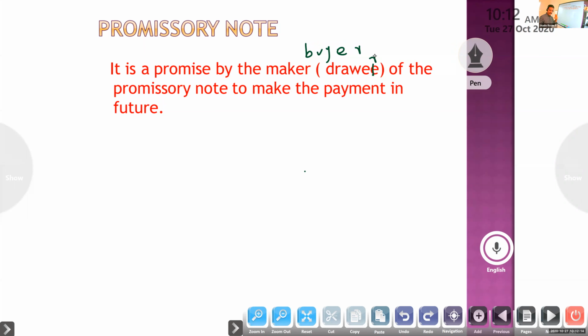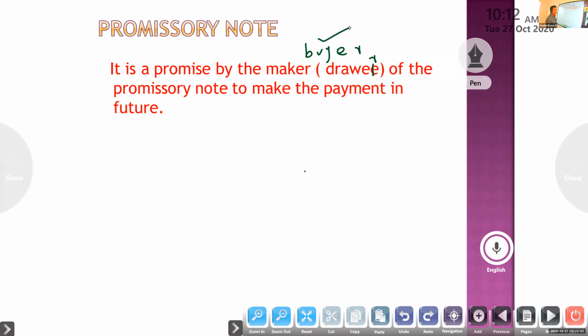It is defined as an instrument in writing containing an unconditional undertaking signed by the maker, signed by the buyer, to pay a certain sum of money only to the creditor, only to the seller, or to the order of a certain person.